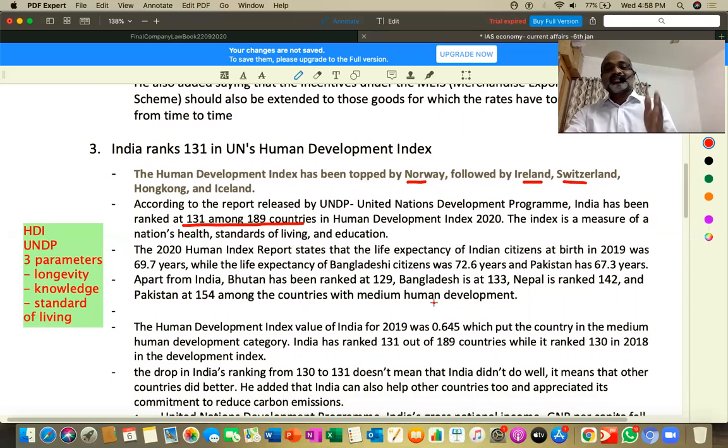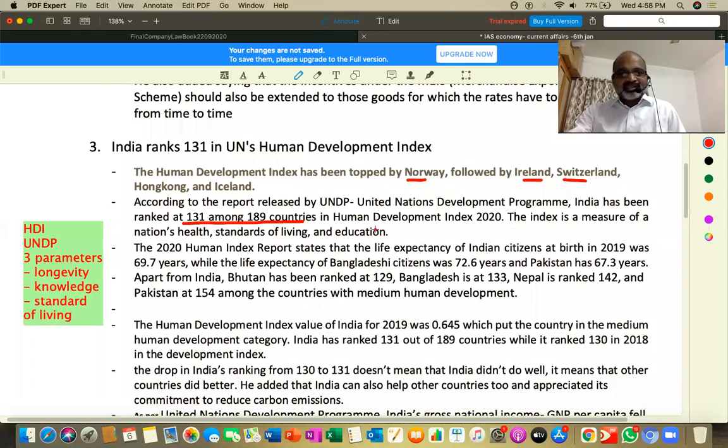In true or false questions, they might ask you this: India's rank of 131 is among how many countries? On how many countries has this index actually been prepared? 189 countries, the 2020 HDI index. It is a measure of nations' health, standard of living, and education.